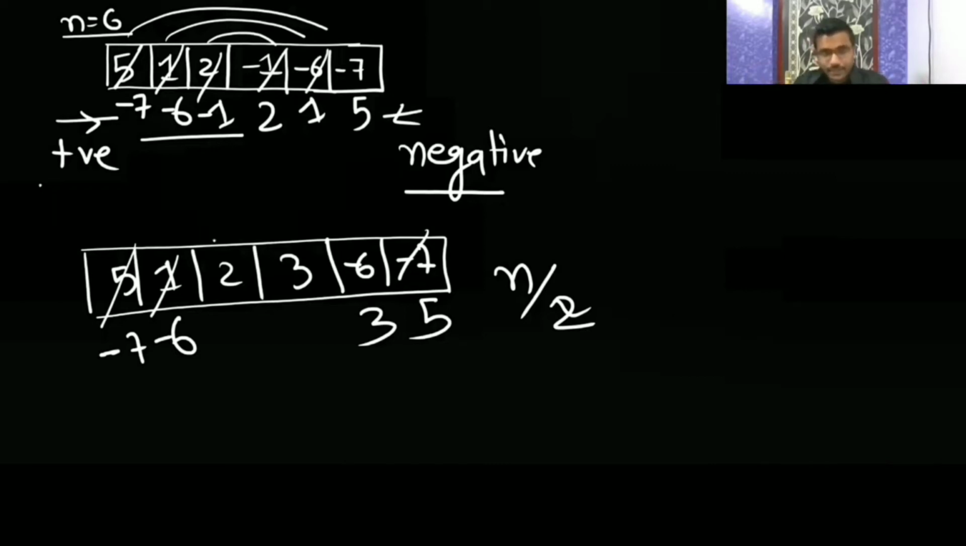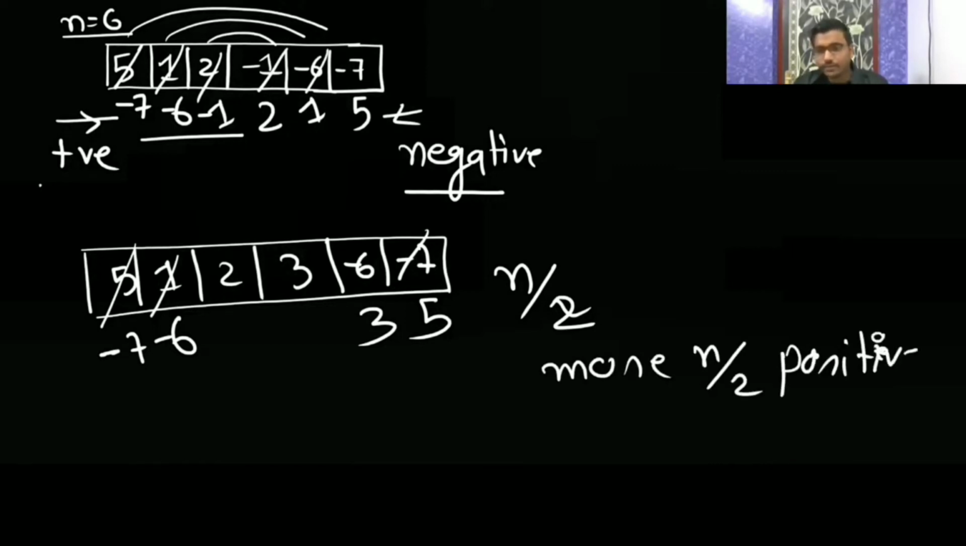Either on the left-hand side, if you have more than n by 2 positive elements, it means some of them are definitely going to be present in the correct place already. Some element will be after these n by 2 elements, so it will already be positive in the correct place. Are you getting what I am trying to say?